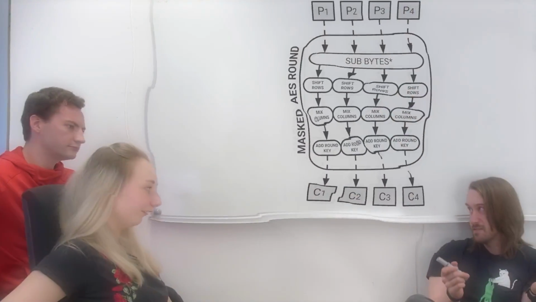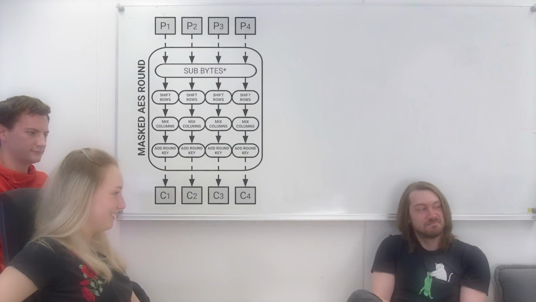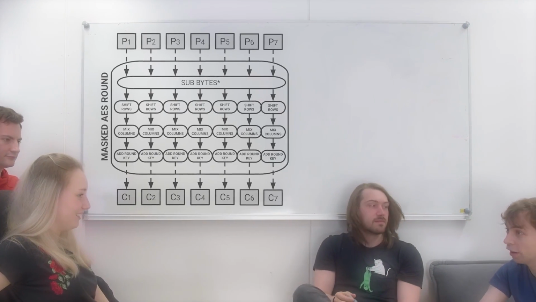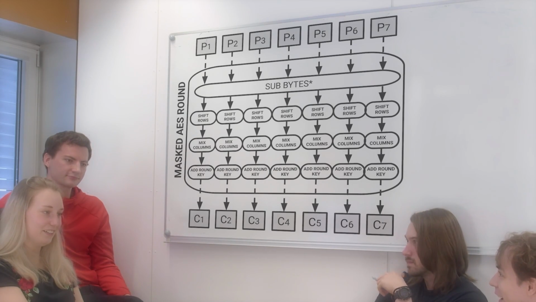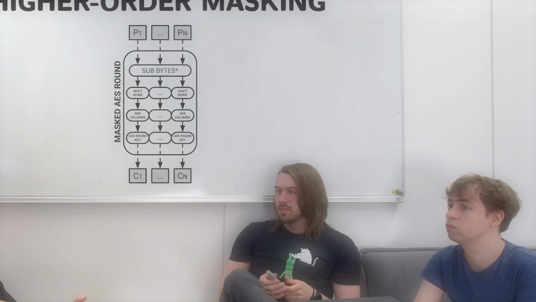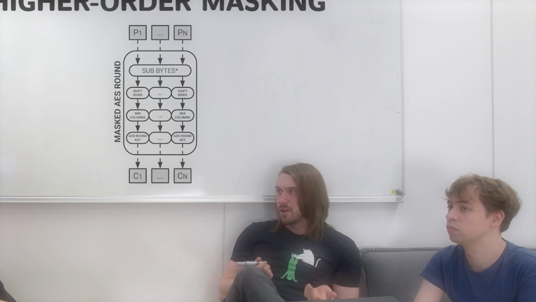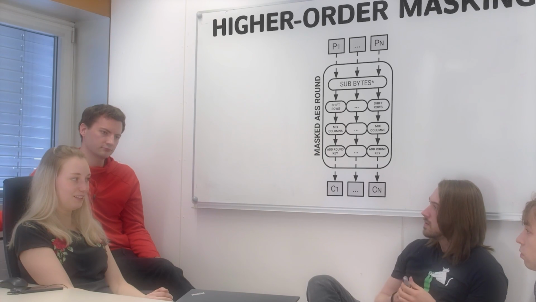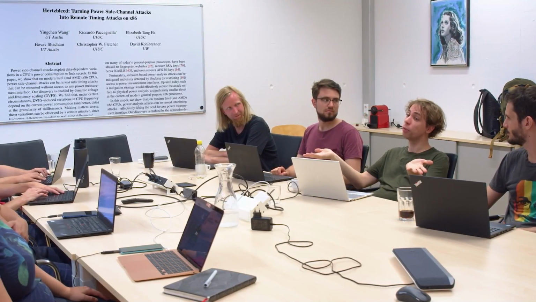More shares then? N shares, 5, 6, 7 shares. Yeah, we call this higher order masking. But I mean, we can break all of that. You can break all of that, but it will be more expensive. But no one would do that in software. Yeah, right. Not yet, but who knows what the future brings.